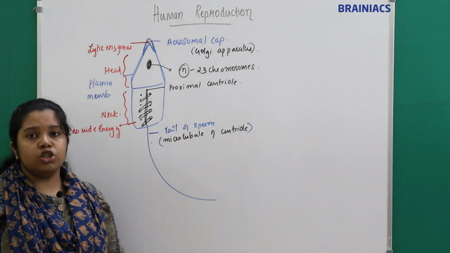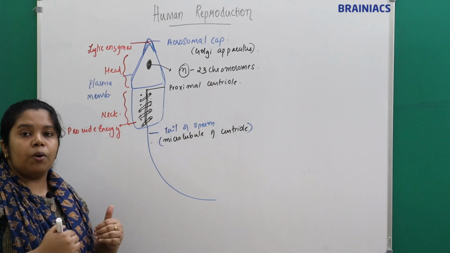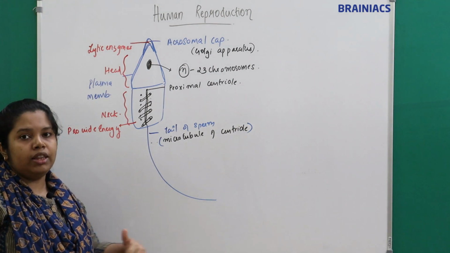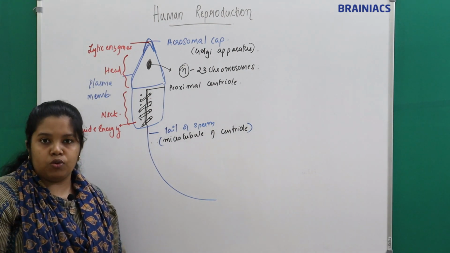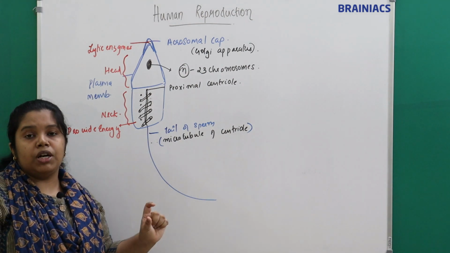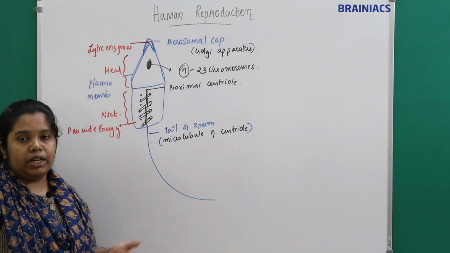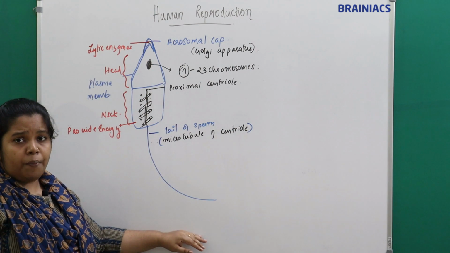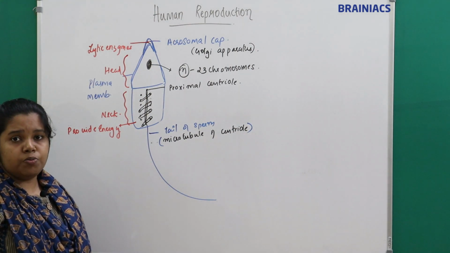And what is the function of the tail? The tail will help to propel the sperm forwards. So the movement of the tail will propel the sperm forward. This is the organ which helps in movement, that is the tail. Understand the function of each and every organ of the sperm, right?